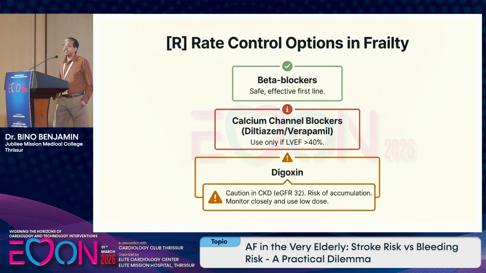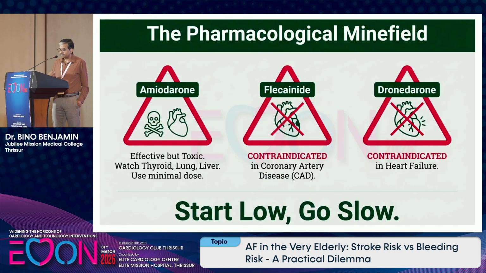When you go for rate control, what are the options? The best option would probably be beta blockers, particularly as many of these patients would have coronary artery disease. You can consider calcium channel blockers like diltiazem or verapamil, but mind, LV function should be normal before starting these types of agents. Digoxin is a good choice, but in the elderly you should be very careful, particularly in this patient where the eGFR is only 32.